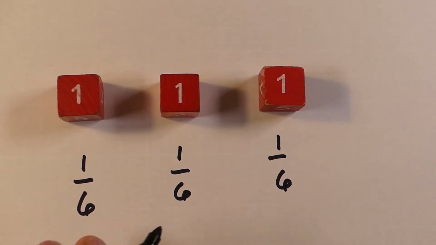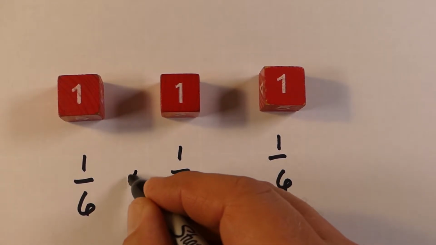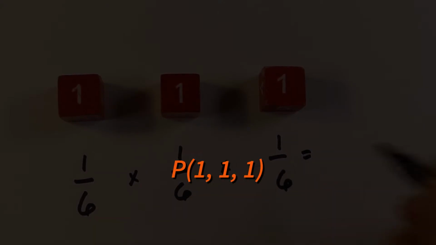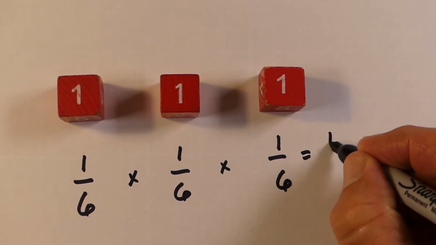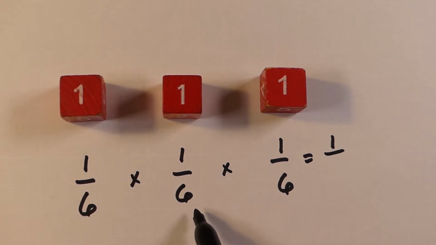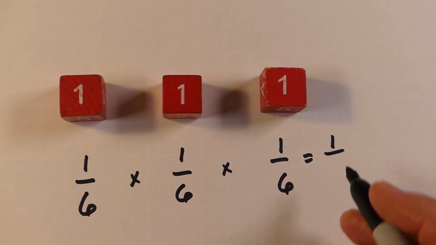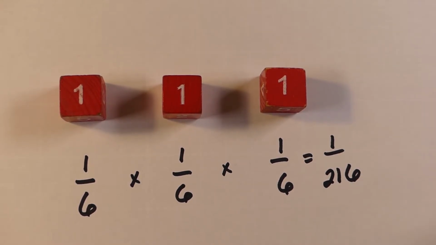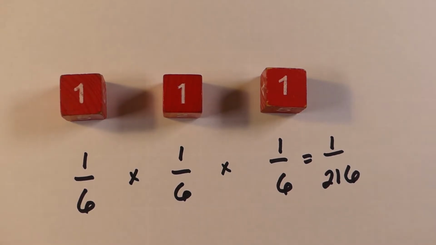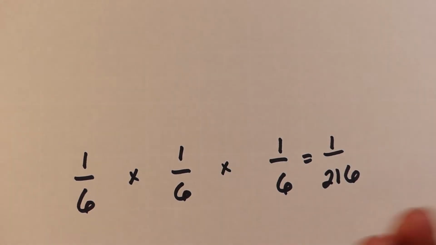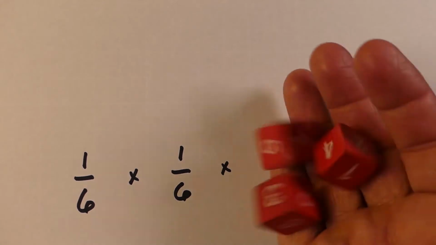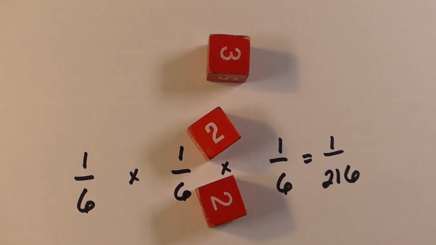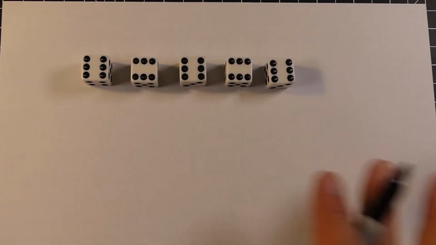So if we want to find the probability of us getting a 1 on all 3 of these, we would just multiply 1/6 by 1/6 by 1/6. And when we do that, we're going to get 1 over 216. So there are 216 different combinations possible, but only one of those 216 is 1, 1, and 1. And when we actually do it, we can see what's the chance of it happening. Not very good, because we only had 1 out of 216.